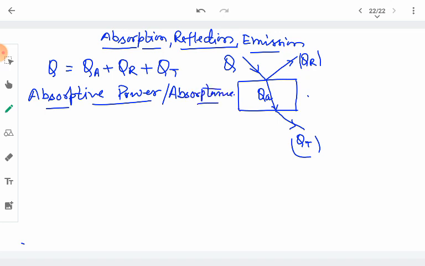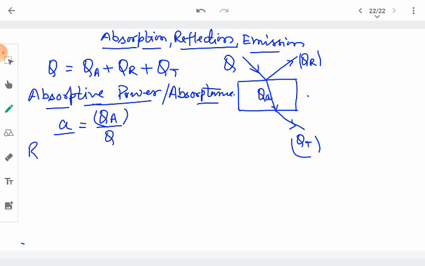So what is the absorptive power of any substance? It is the property of this substance due to which it absorbs the amount of heat. So the absorptive power of a substance is more if it can absorb more amount of the incident heat. So absorptive power, or absorptance, of a substance is given as the amount of heat that has been absorbed out of the heat that has been incident. This ratio of the heat absorbed divided by the heat incident is called absorptive power or absorptance of the substance.